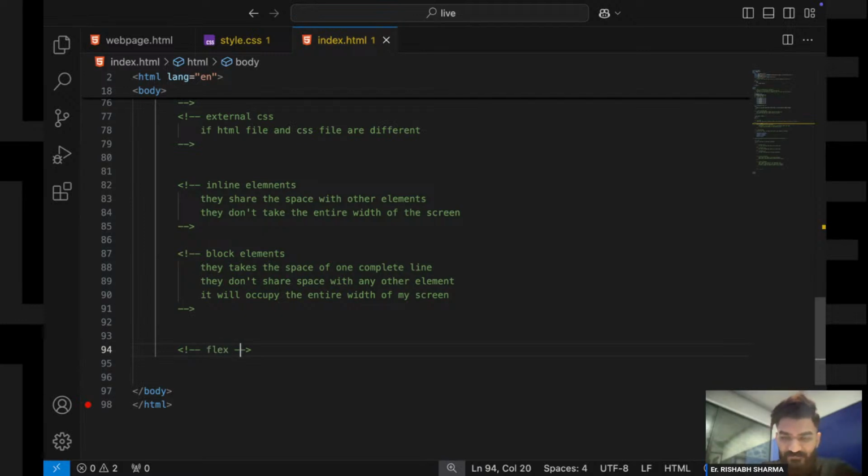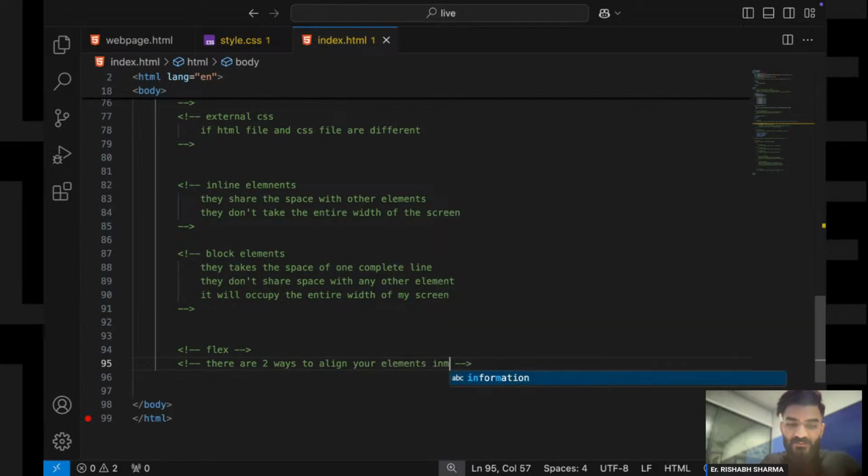So now see how many ways there are, there are two ways to align your elements in the browser.